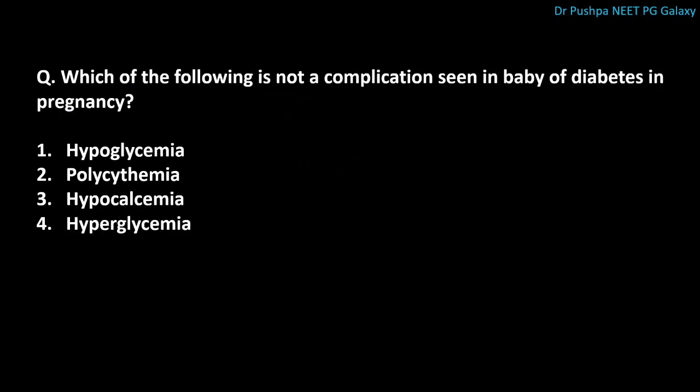Next question is, which of the following is not a complication seen in baby of diabetes in pregnancy? The correct answer is hyperglycemia. In these babies, there is hypoglycemia because of hyperinsulinemia. Baby has high risk of hypoglycemia, polycythemia, hypocalcemia, hypomagnesemia, and respiratory distress syndrome.